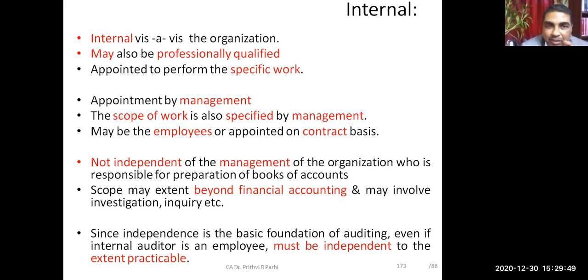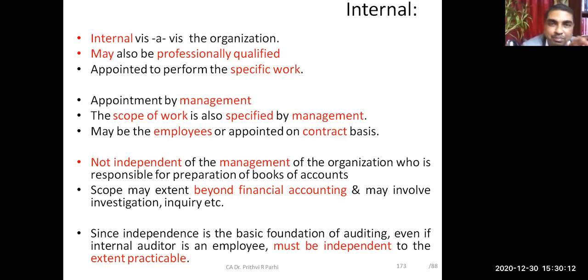They're appointed to perform a specific work, meaning the scope needs to be decided by the management. They're appointed by the management, scope is specified by the management. In many cases one can find they may be employees of the organization. Some companies have their own internal audit department.